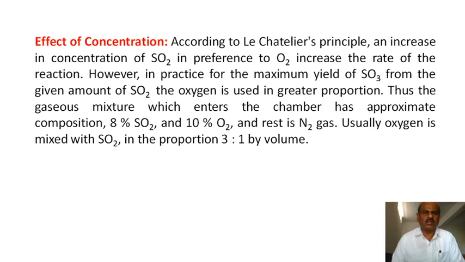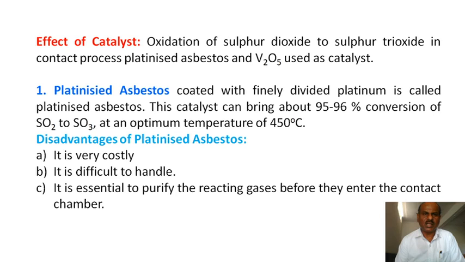What about the effect of concentration? According to Le Chatelier's principle I already discussed, if the SO2 and O2 concentrations are both increased, then simultaneously the SO3 concentration also increases. The composition should be 8% SO2 and 10% O2, in a proportion of 3:1 by volume, and you have to maintain the concentration to increase the yield of the product.